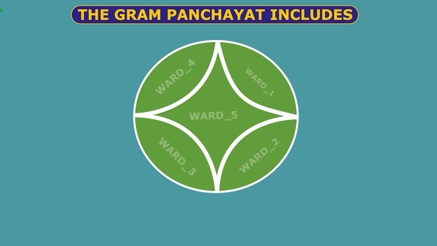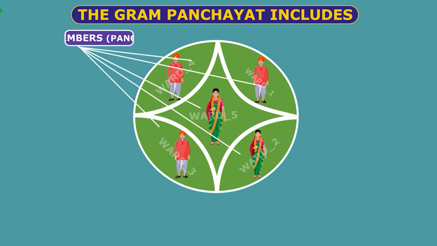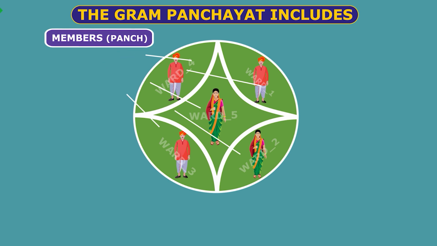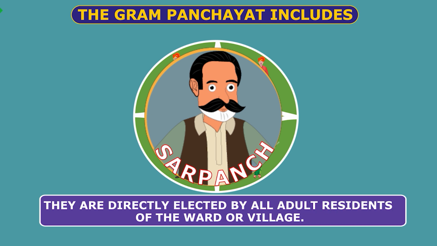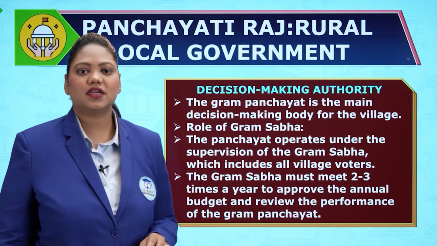And then the people inside these wards will be the members or the population, and every person from the ward will be a panch. And there will be only one president of these, who is known as the sarpanch. They are directly elected by adult residents of the ward, that is plus 18 residents of that ward. They will elect them.